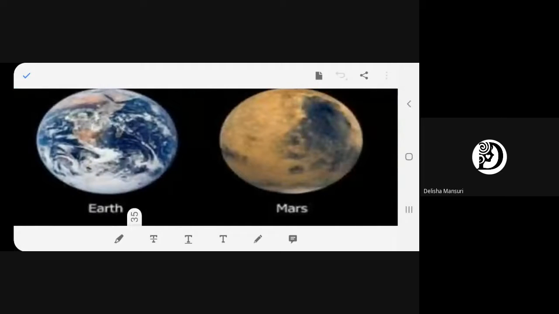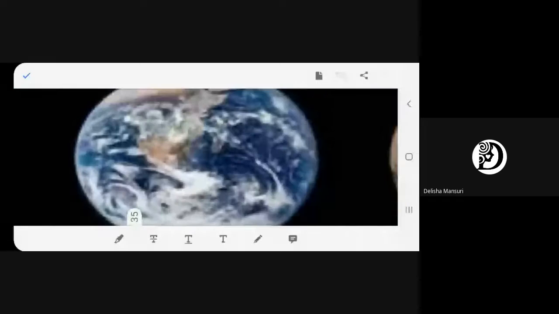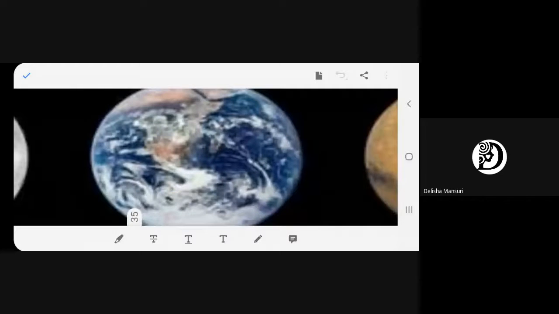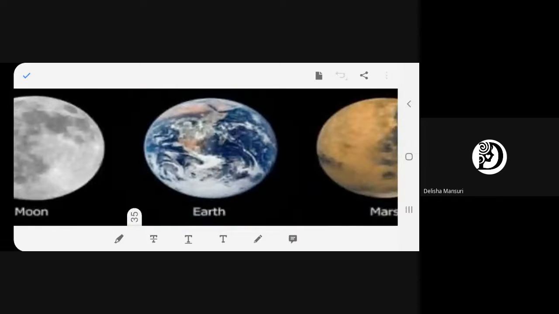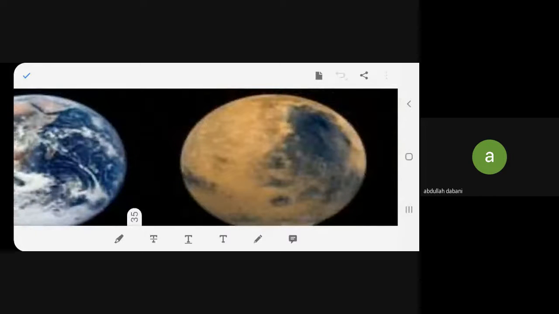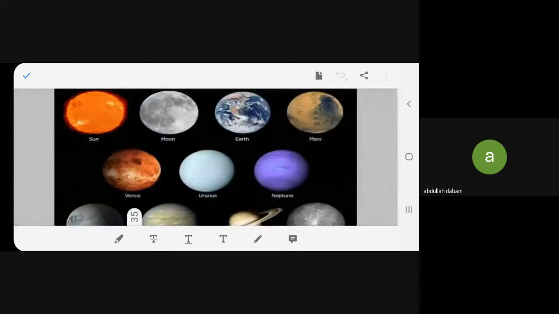Okay. Now we come to Earth. See how beautiful it looks? This is all taken from space. This looks beautiful, isn't it? Mostly it is blue color. Earth. Then we have Mars. This is how it looks like. This is Mars. I will show you everything.